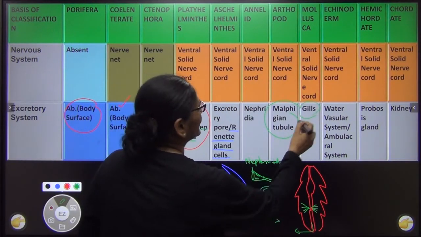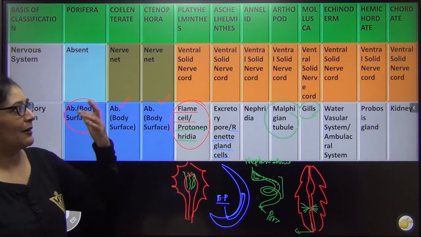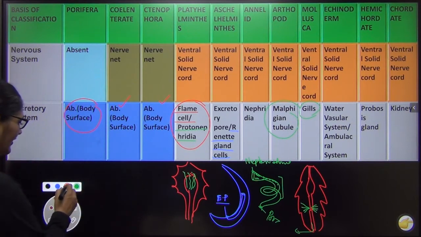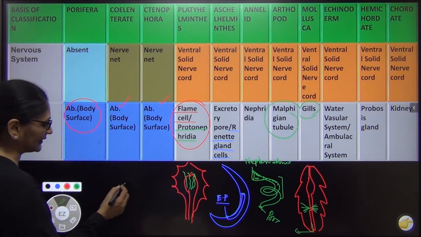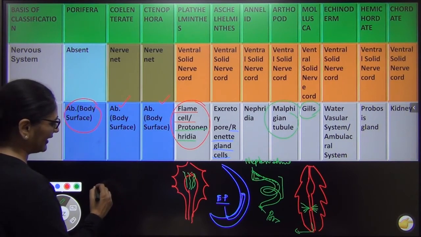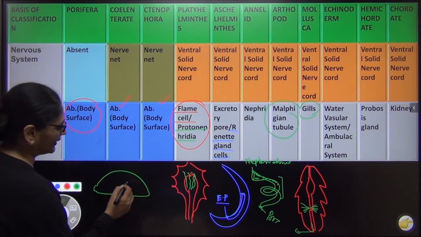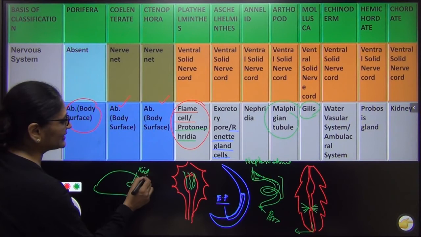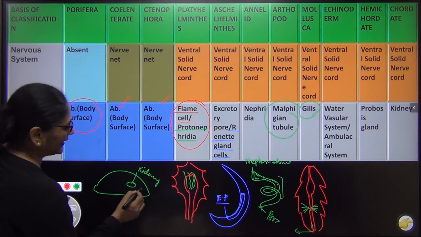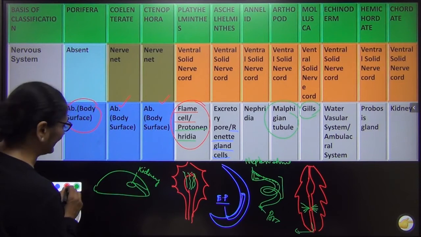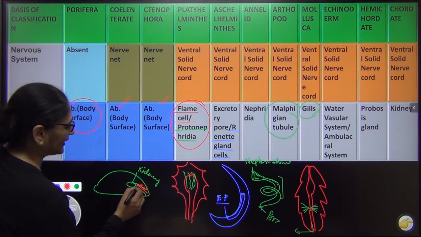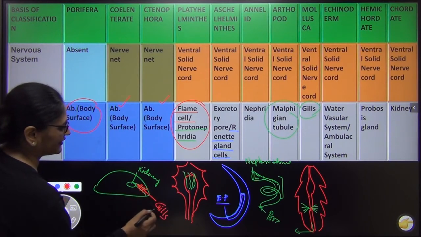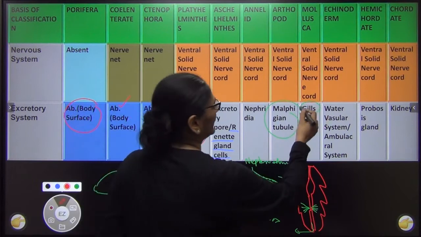In your NCERT, this is very interesting. हम तो ऐसे पढ़ाते हैं कि मोलस्का में पाया जाता है किडनी सैक्स. These are special. If I draw it here, मोलस्का को हम यहाँ ड्रॉ कर देते हैं. Say I'm just drawing the body of a snail, like this. तो हम लोग तो पढ़ाते हैं कि they have a special structure called kidney sacs. But आपका NCERT कहता है कि इधर में एक कैविटी होता है जिसमें गिल्स पाया जाता है. Right? आपका NCERT का कहना है कि in mollusca gills are responsible both for excretion and respiration. So आपके NCERT में जो है वही याद करेंगे.